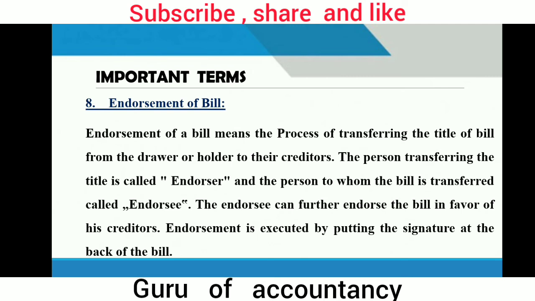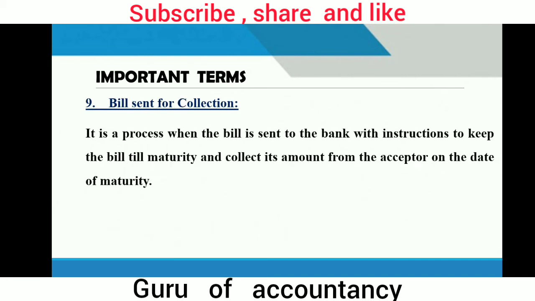Say, for example, I am the holder of a bill, I have one bill of exchange, and that bill I am utilizing for making payment to my creditor, then it is known as endorsement of bill. The person transferring title is called the endorser, and the person to whom the bill is transferred is known as the endorsee. The endorsee can further endorse the bill in favor of his creditor. Endorsement is executed by putting the signature at the back of the bill. So that is endorsement of bill, in which the drawer utilizes the bill for making payment to his creditors.